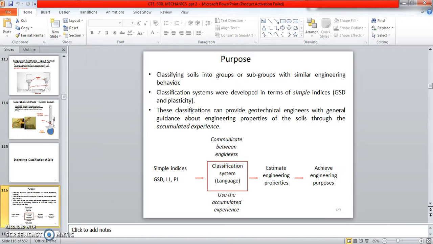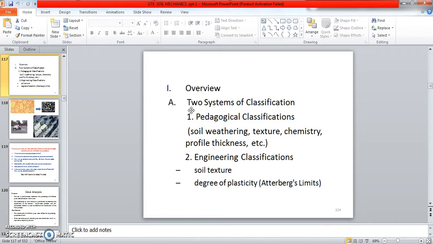Okay, simple indices: GSD, and plasticity, and like that we can find out liquid limit and plastic limit. So these are all the classifications we can do to estimate the engineering properties and achieve the engineering purpose. So this is the overview.